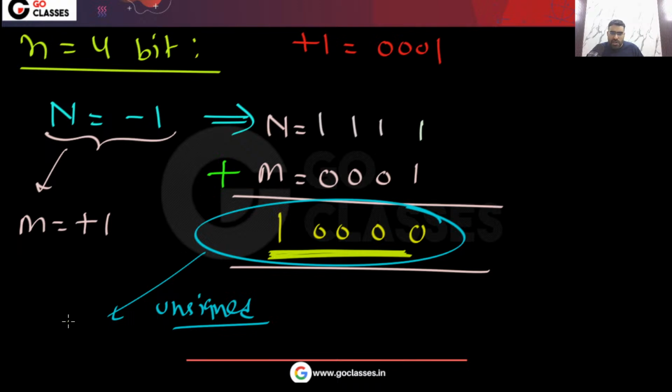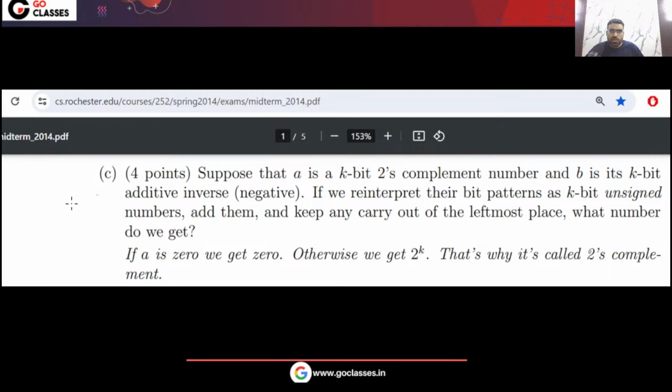Then what is this value, can anyone tell me? Can you notice this is your 2 power 4? Yes or no? This is your 2 power 4. Okay, so this is the idea. I hope you understood. Is this clear to everyone? Let me tell you one thing, just a small point. This question is actually a standard question.